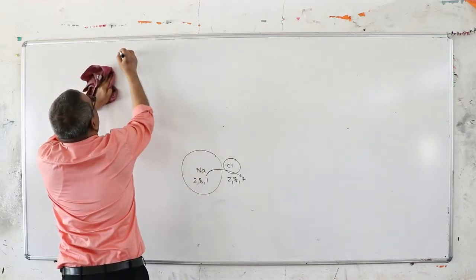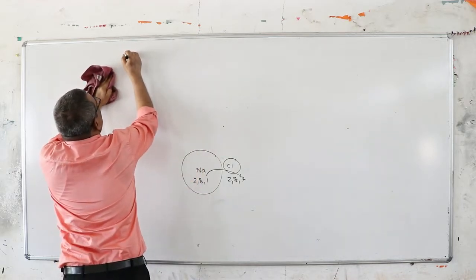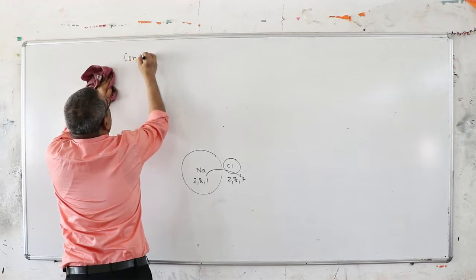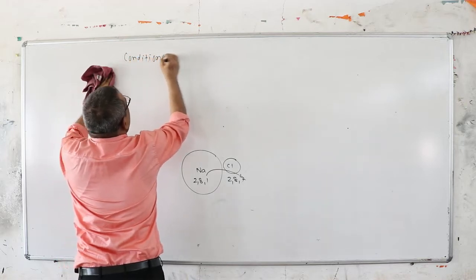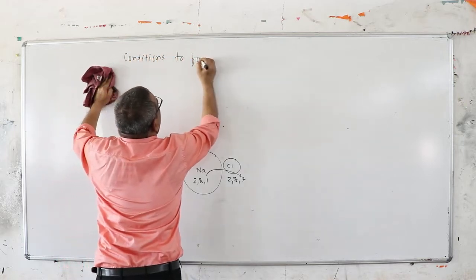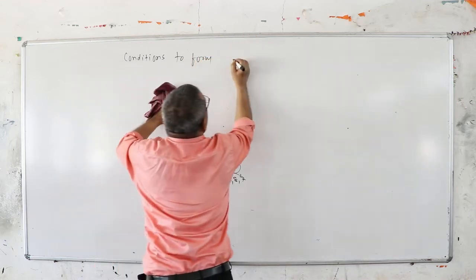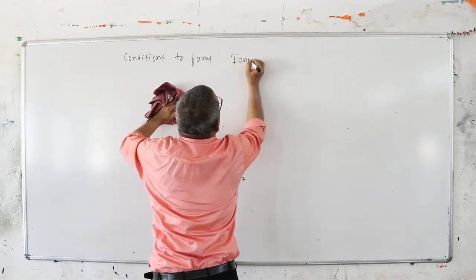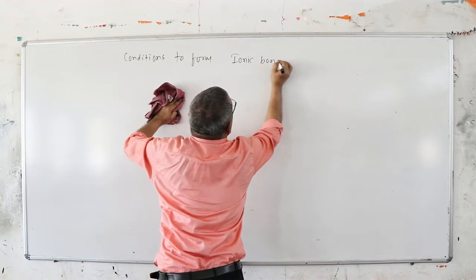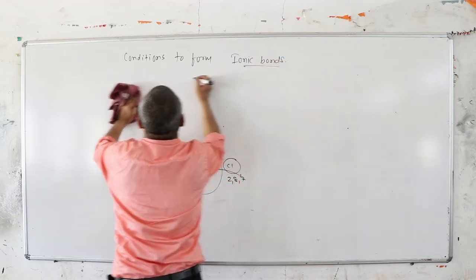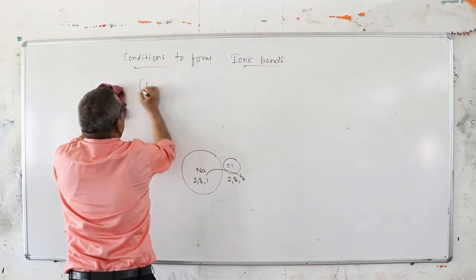What are the conditions to form ionic bond?